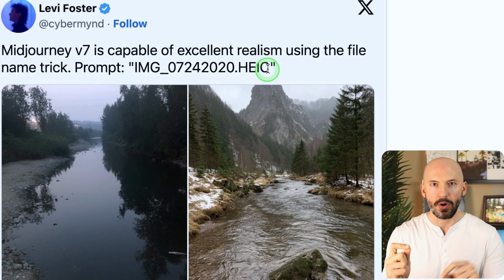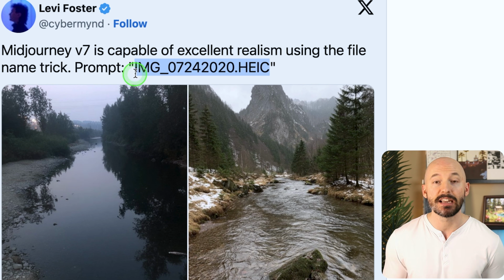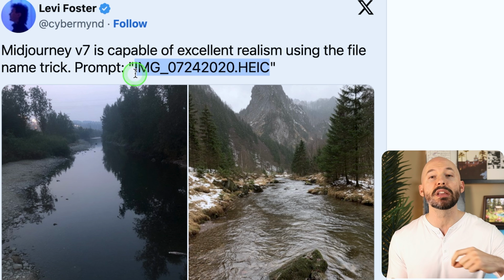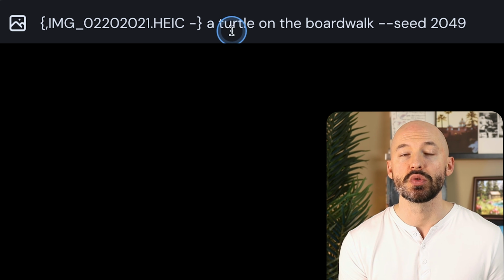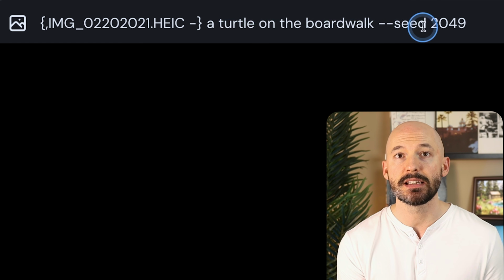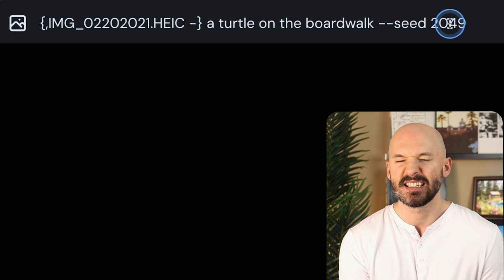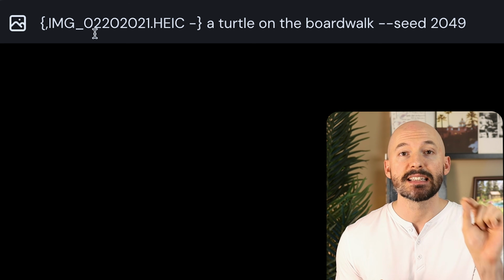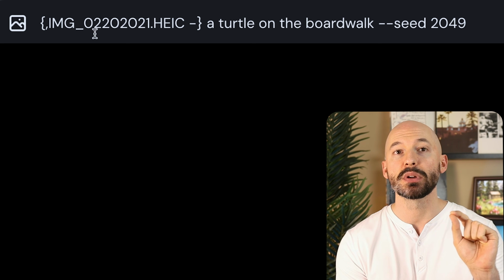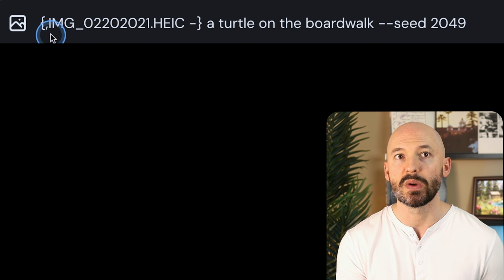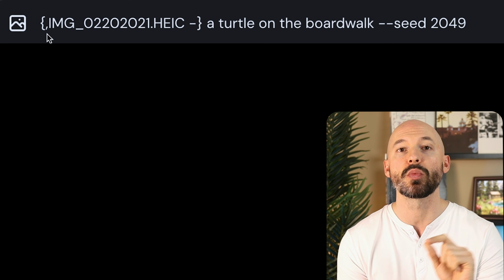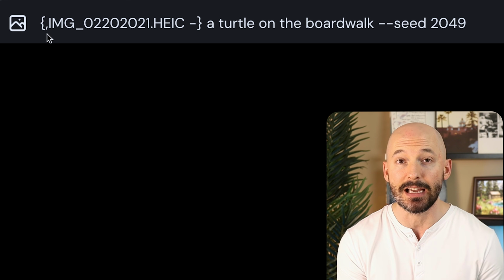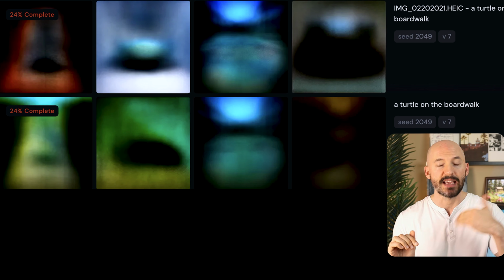If you run a prompt with and without that file name using the same seed number, you can identify what changes actually occur. Let's try this right here. We're gonna use a turtle on a boardwalk with seed number 2049. It doesn't matter what seed you choose. And then we're gonna take the words we're trying to test and we're gonna put them inside of curly brackets with a comma at the beginning. This prompt, thanks to that comma, is now gonna run with and without the words inside of the curly bracket. In this way, we'll be able to see what effect those words had on the prompt.